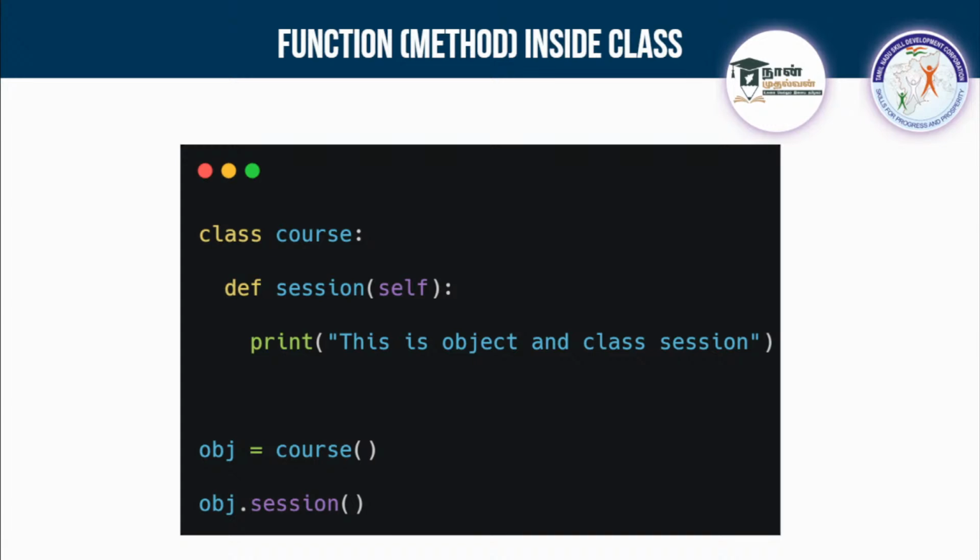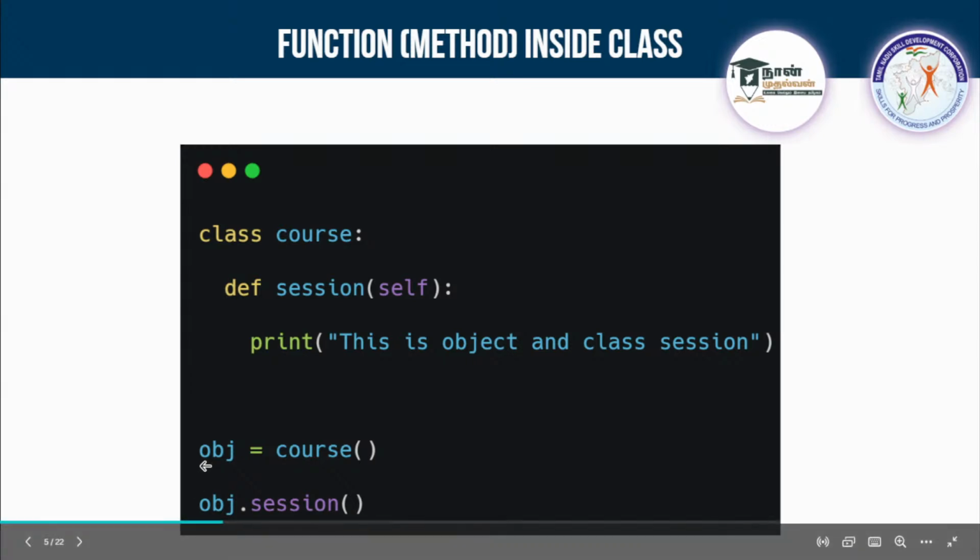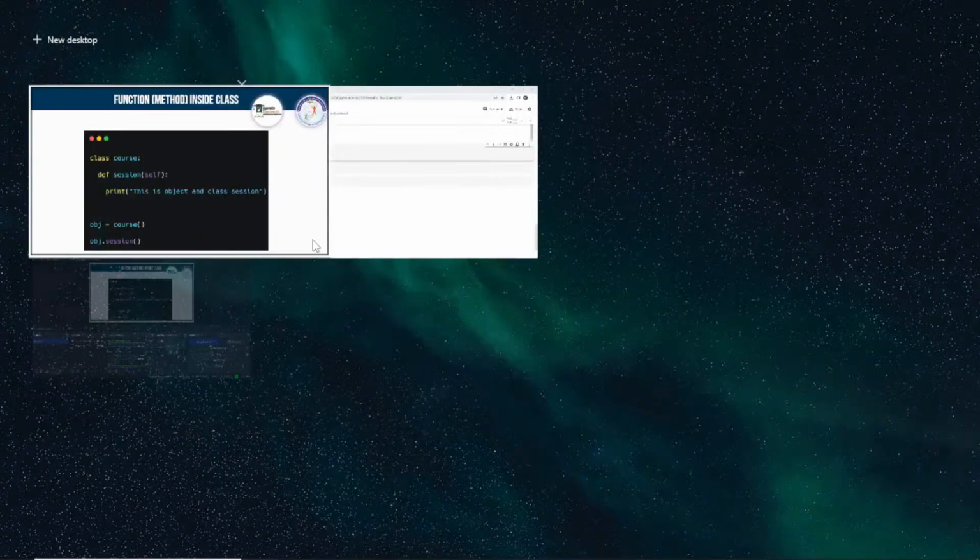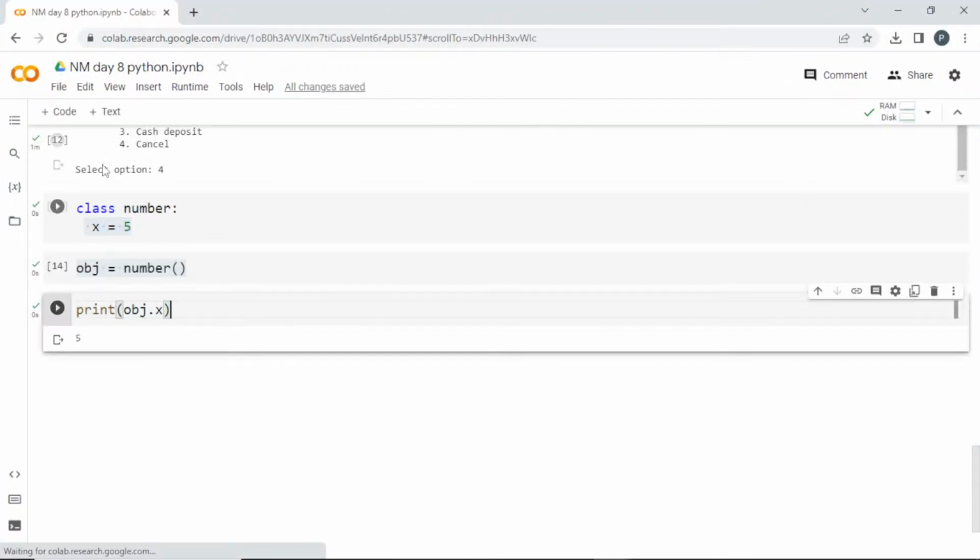Leave it and see here. Inside a class I'm creating a function, which is also called a method, and inside this function I'm passing an argument self. This self I'll explain in a little bit. Inside the function I'm printing "this is class and object session". Then I'm creating an object for this class, object equal to course, and using this object I'm calling this session which is inside the function. Now I'll go into this and explain it practically.